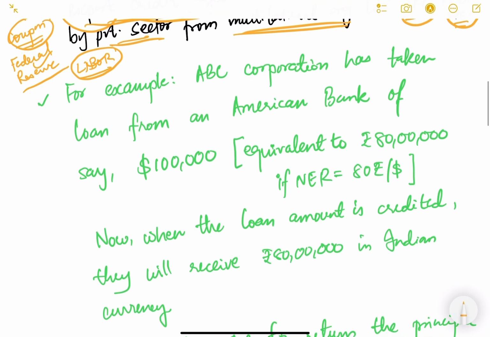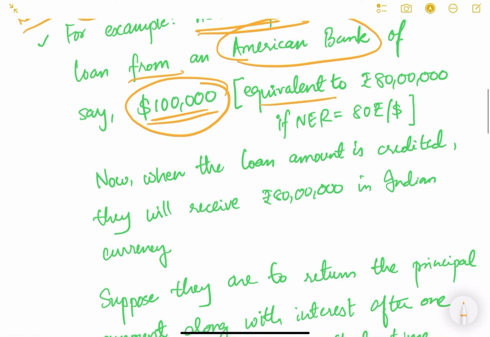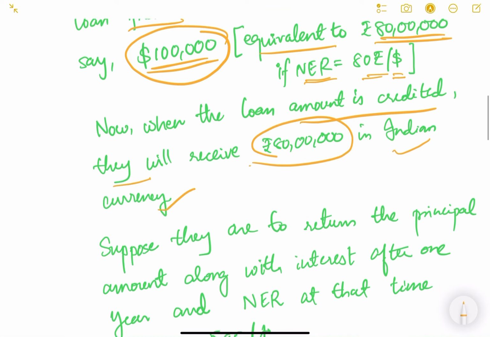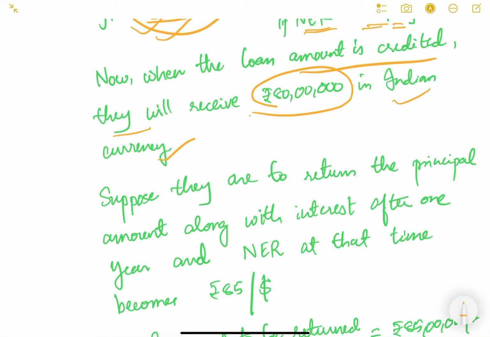I will give you an example here. If ABC Corporation, an Indian company, has taken a loan of $1 lakh from an American bank, it is equivalent to 80 lakh rupees because the nominal exchange rate is, say, 80 rupees per dollar. When the loan amount is credited, they will receive 80 lakh in Indian currency. Although the bank has lent in dollar terms, the person in India will use that money in rupees, getting 80 lakh rupees because on the day he took the loan the exchange rate was 80 rupees per dollar.